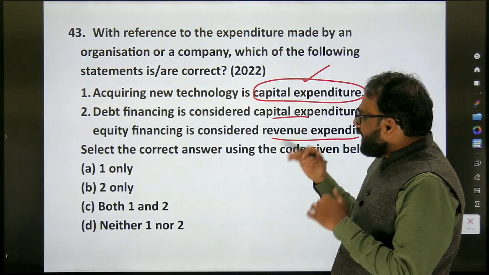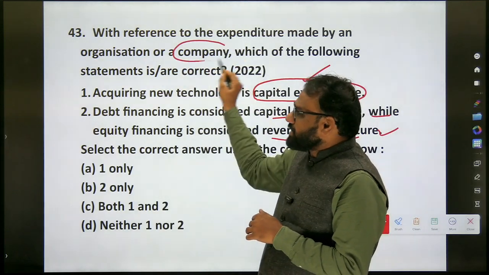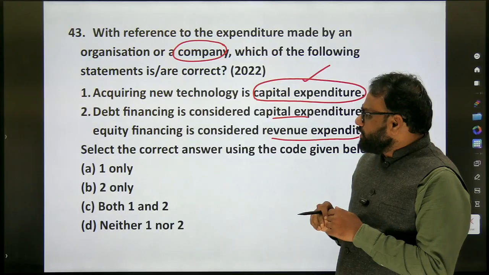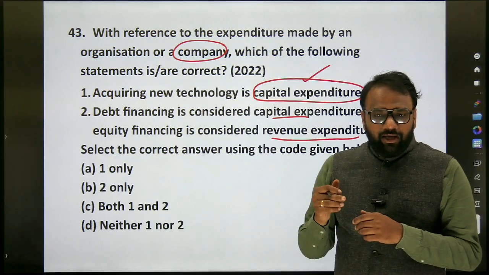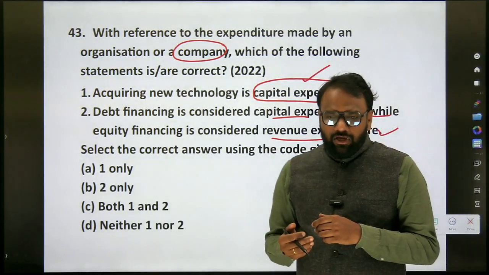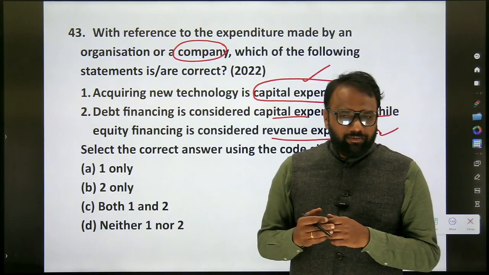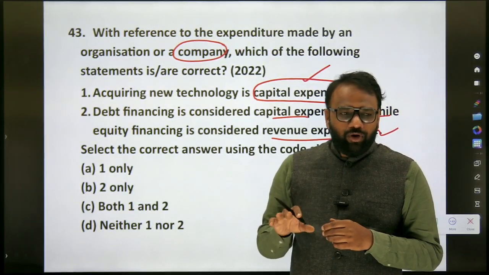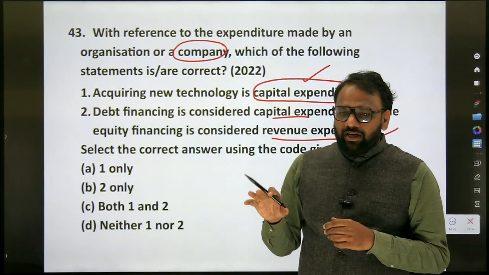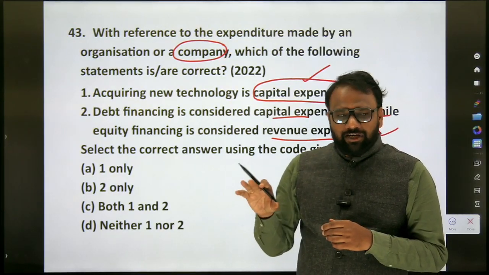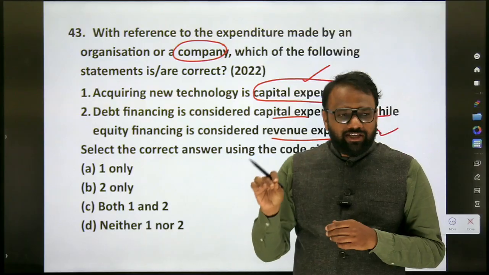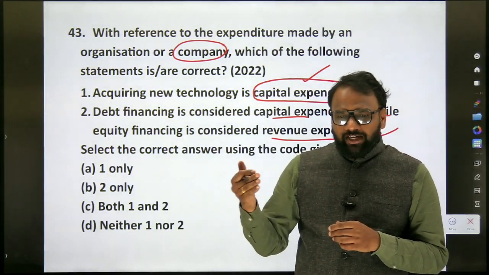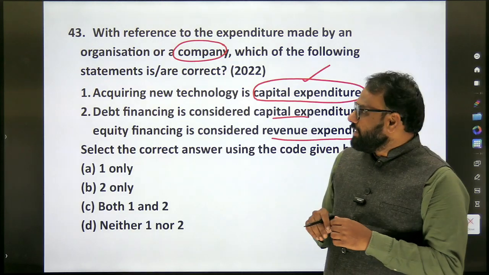So here they are asked in the context of an organization or a company. But whatever is applicable to the government, the same is applicable here as well. When it comes to capital receipts of the Indian government, can you give an example of a capital receipt? Borrowing is an example of a capital receipt. Next, disinvestment is an example of a capital receipt. Disinvestment is called a non-debt capital receipt, whereas borrowing is a debt capital receipt.